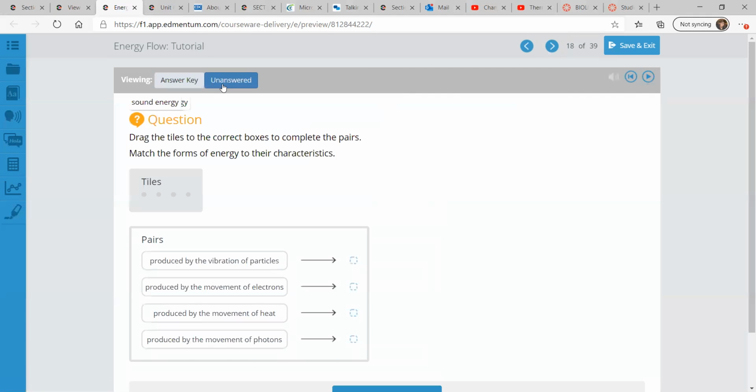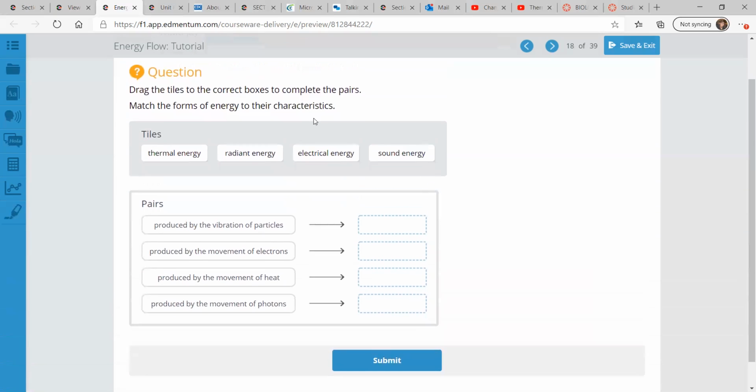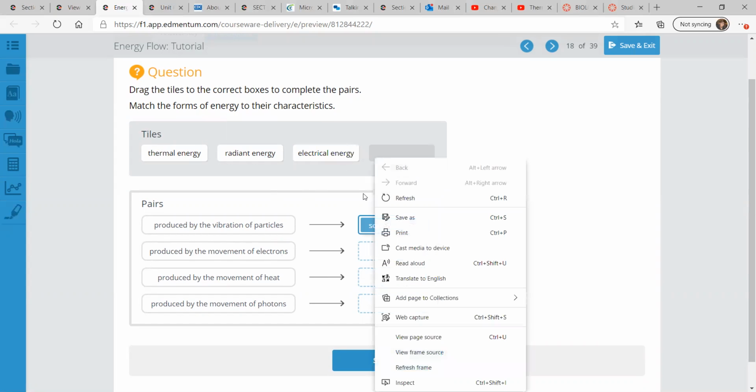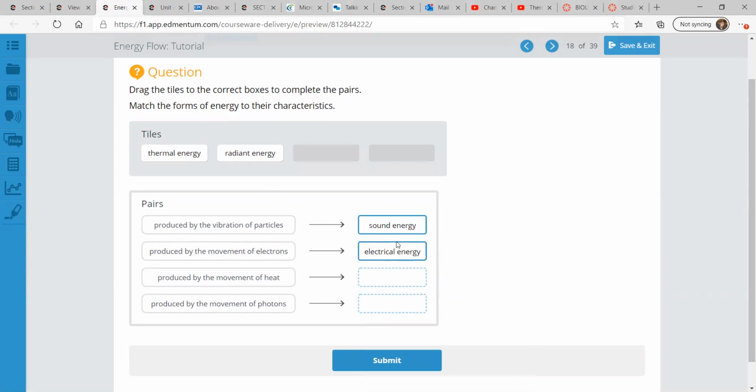All right, so let me unanswer those questions, and then we can drag the tiles to the correct space. Well, produced by the vibration of particles, that is sound energy. Produced by the movement of electrons, think of electrons, electrical energy fits there. There we go. Produced by the movement of heat. Heat, think thermal heat.